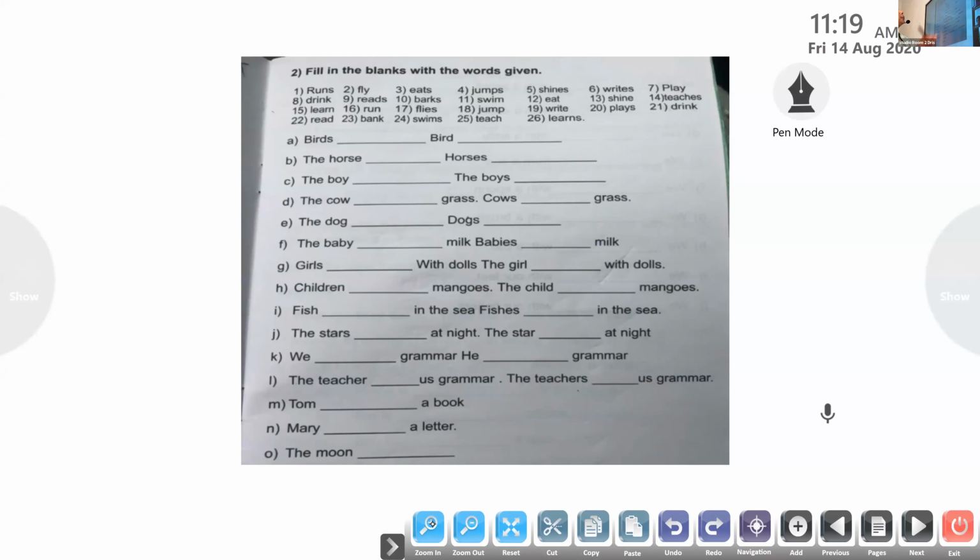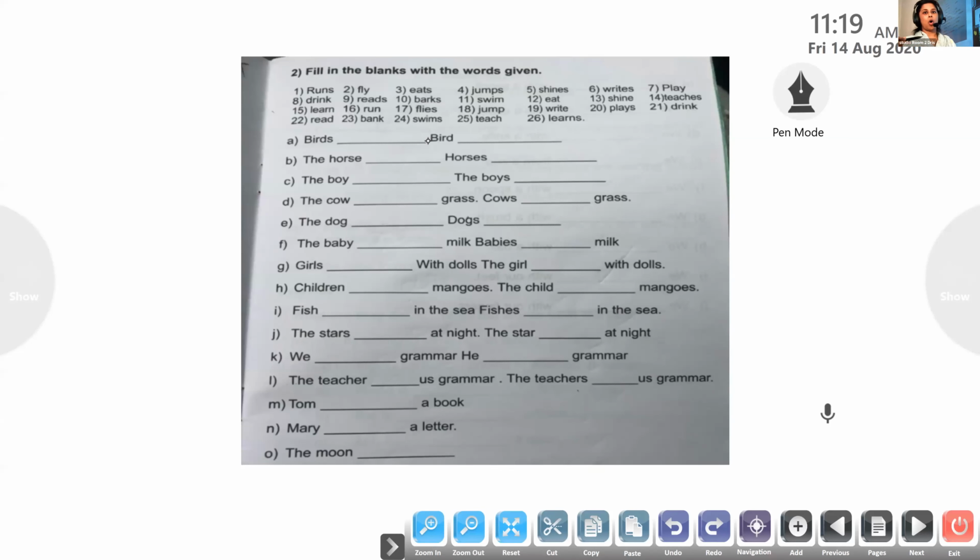Okay, children? Are you all ready? Okay, so we'll have a